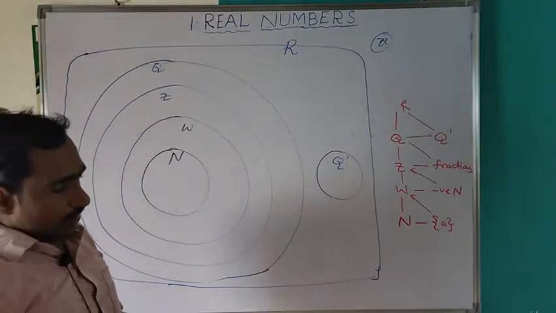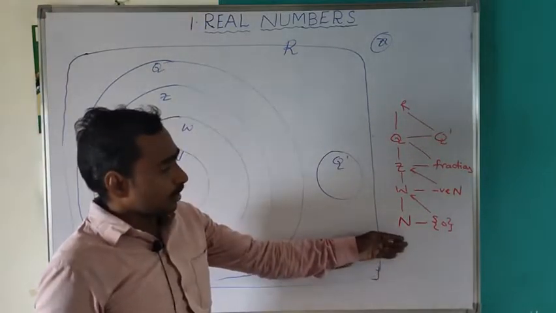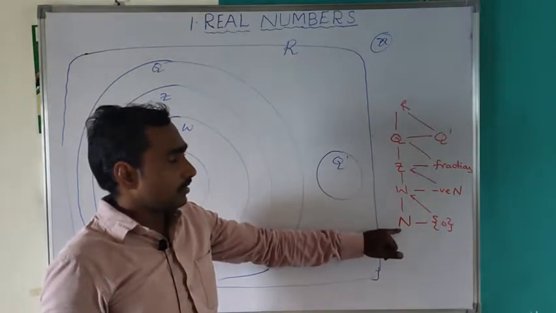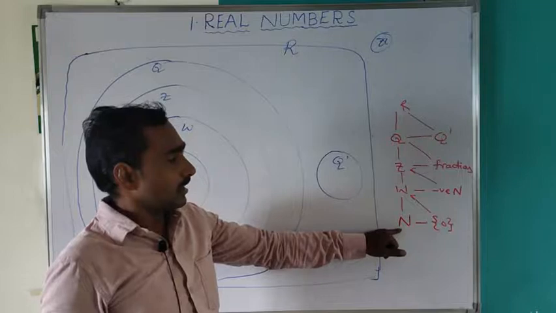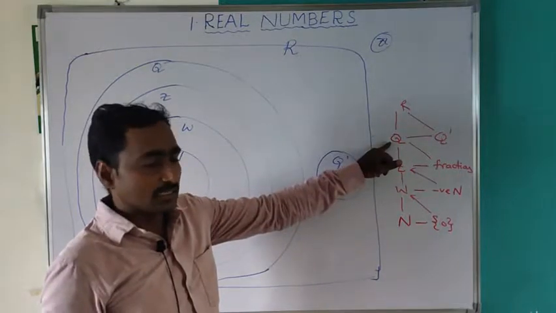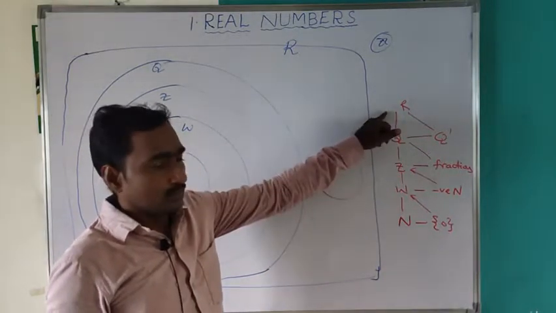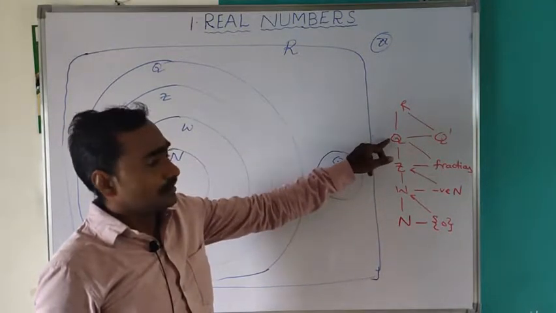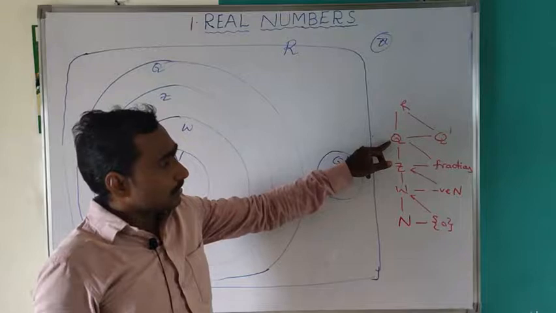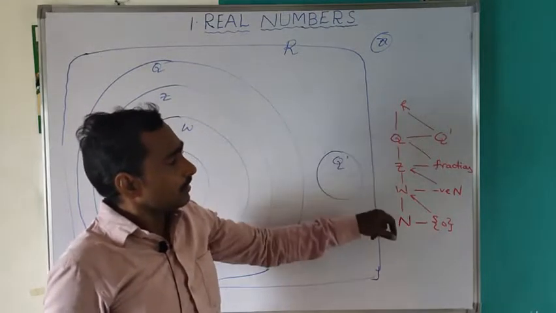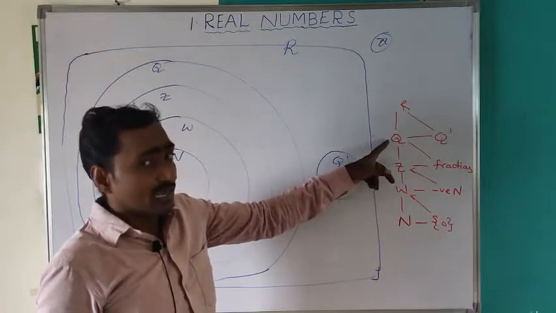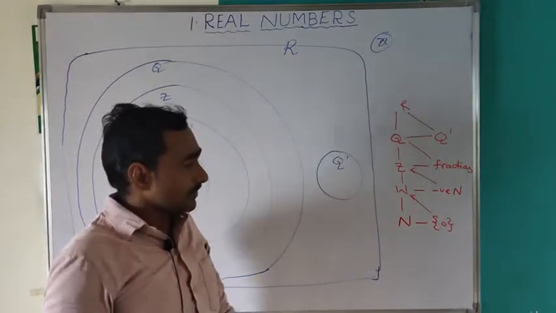Here all natural numbers are whole numbers, integers, rational numbers, and real. All whole numbers are also integers, rational, and real. All integers are rational and real. All rational numbers are real.